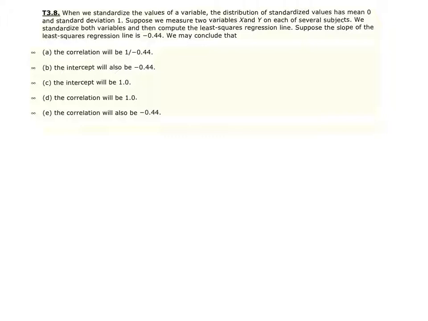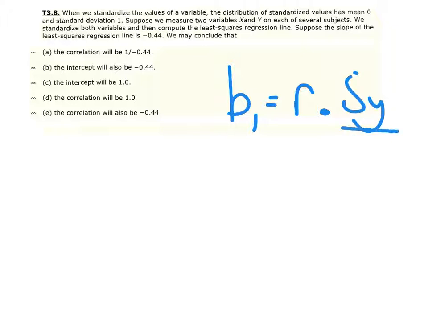Now, if you're not sure where to go with this, again, that's why I suggest looking at that formula sheet. They're talking here about slope and correlation. One of the formulas you do see is they have b of 1 equals r, which is our correlation coefficient, times s of y over s of x. So the standard deviation of y's over standard deviation of x's. We know here they're talking about the slope, so we could do something like this of the slope.